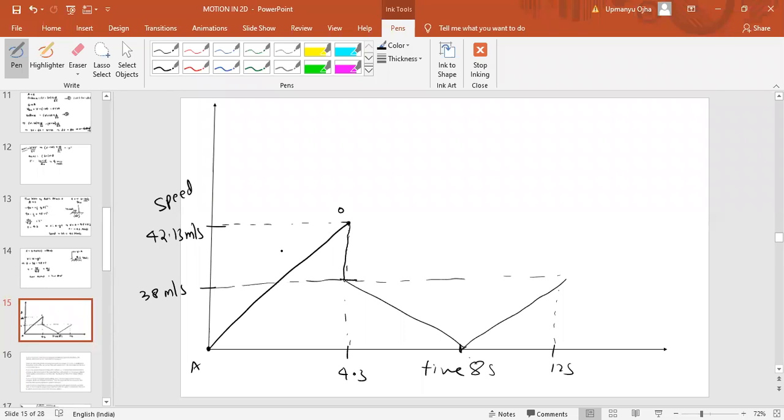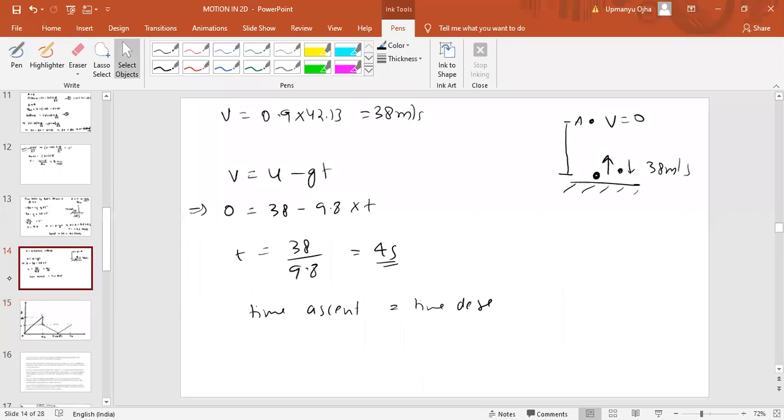Okay, now question number 13, 14, 15, 3.15, 3.14 also. See, 3.14 is not a very difficult problem.